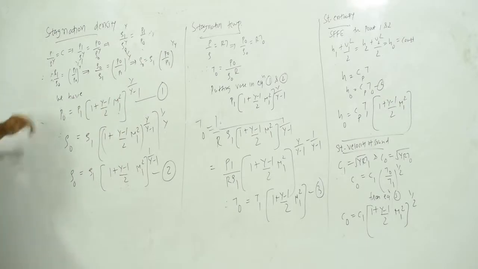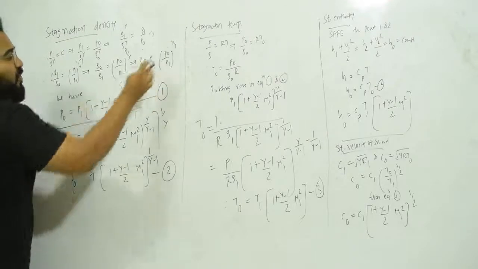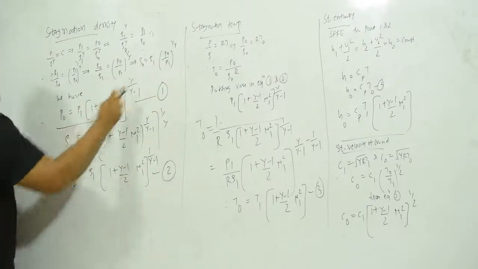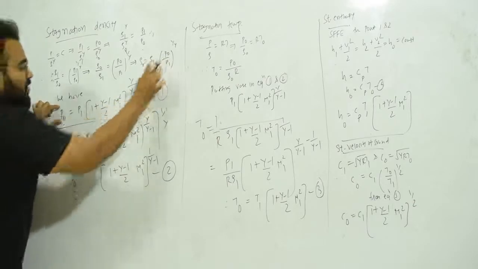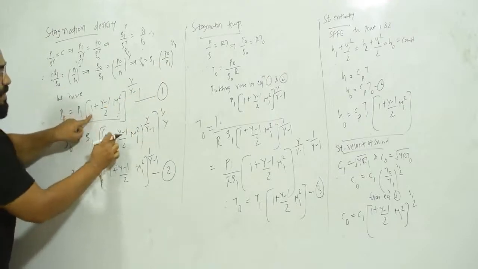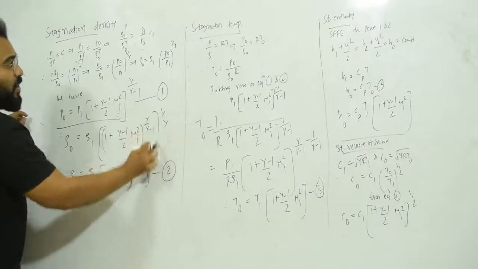Okay. So now we know that we have derived this equation for stagnation pressure. So what I'm going to do? We have rho 0 is equal to rho 1 (P0 upon P1) raised to 1 by gamma. So I will write rho 0 is equal to rho 1, and now this P1 will come down. So P0 upon P1, in place of P0 upon P1, I can write (1 plus (gamma minus 1) by 2 M1 square) raised to gamma by gamma minus 1, whole raised to 1 by gamma.